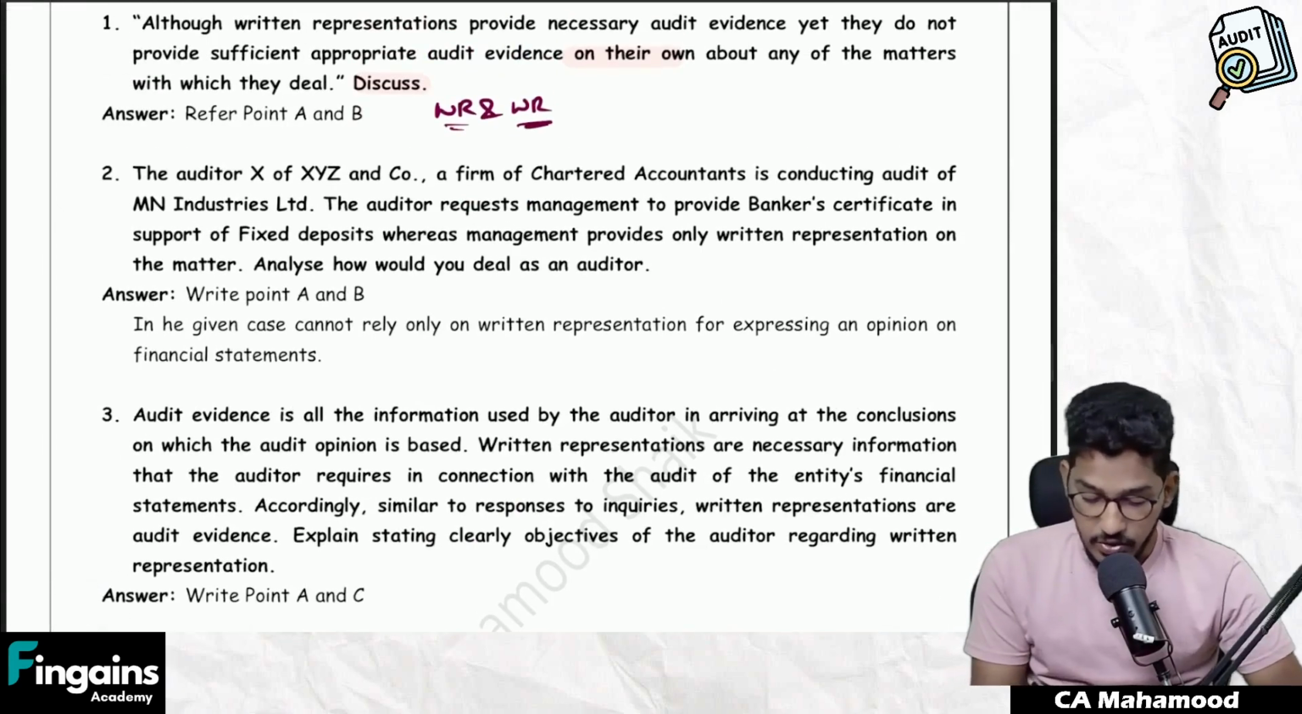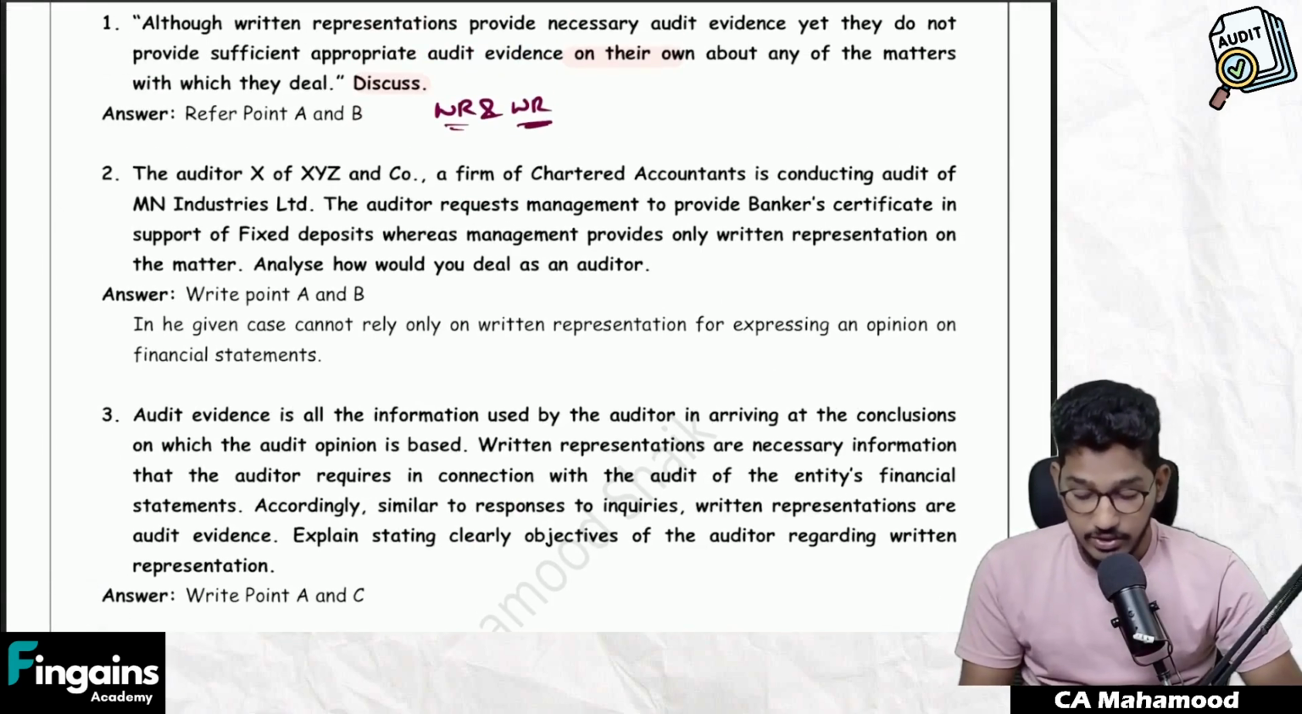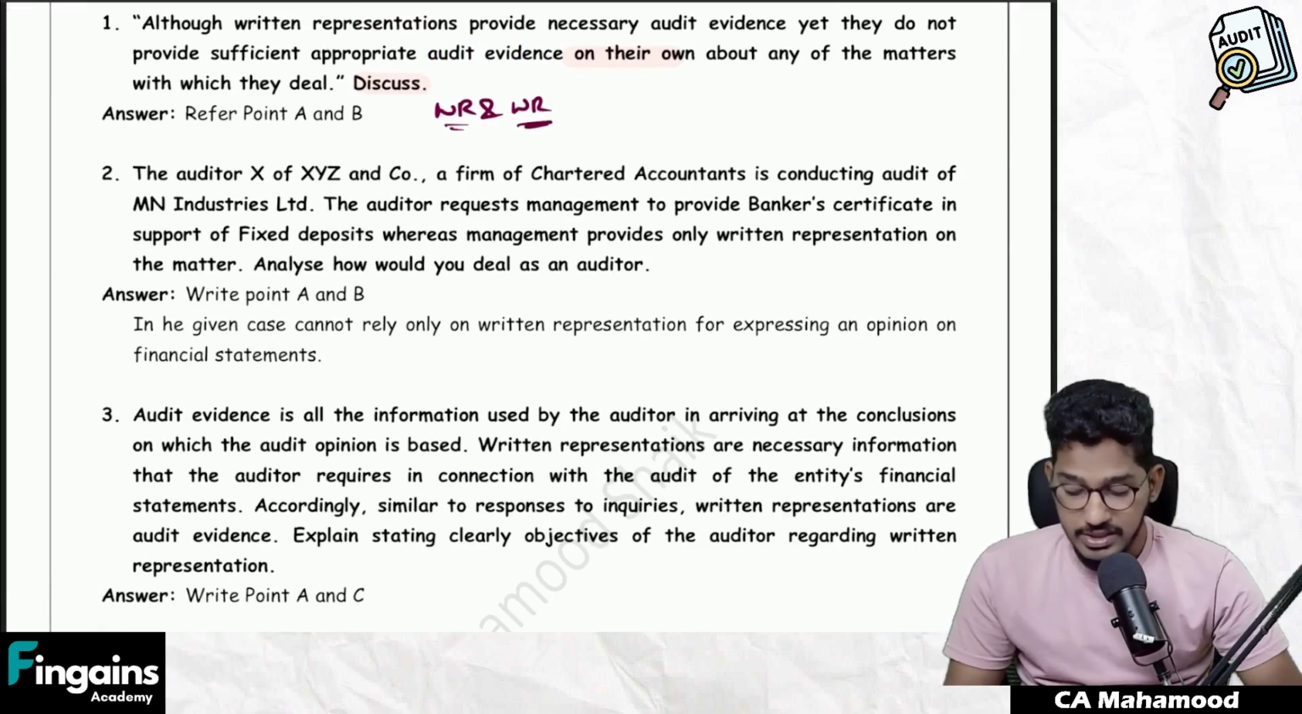The auditor X of XYZ Limited, XYZ and Co., a firm of chartered accountants, is conducting audit of MN Industries Limited. The auditor requests management to provide banker certificate in support of fixed deposits, whereas management provides only written representation on the matter. How would you deal with it as an auditor?